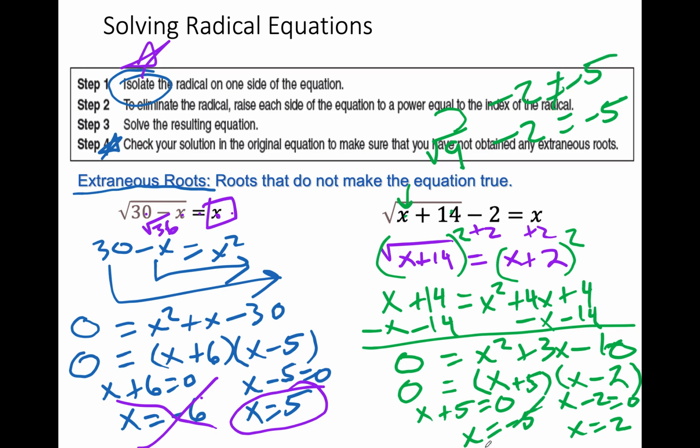No, you silly goose. That's extraneous. Put a 2 up in there. 2 plus 14, square root of 16 is 4. Is 4 minus 2 equal to 2? Yep, last time I checked, we are in good shape.